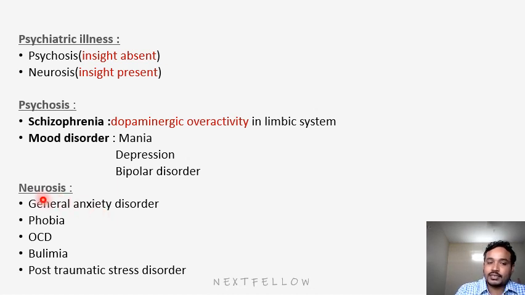So what are the other examples in neurosis? Anxiety is the first. Second is phobia, fear about animals, places, heights, anything. Similarly, OCD, obsessive compulsive disorder, and bulimia, that is an eating disorder. Next, followed by post-traumatic stress disorder. These are all conditions where the patient knows about his illness.